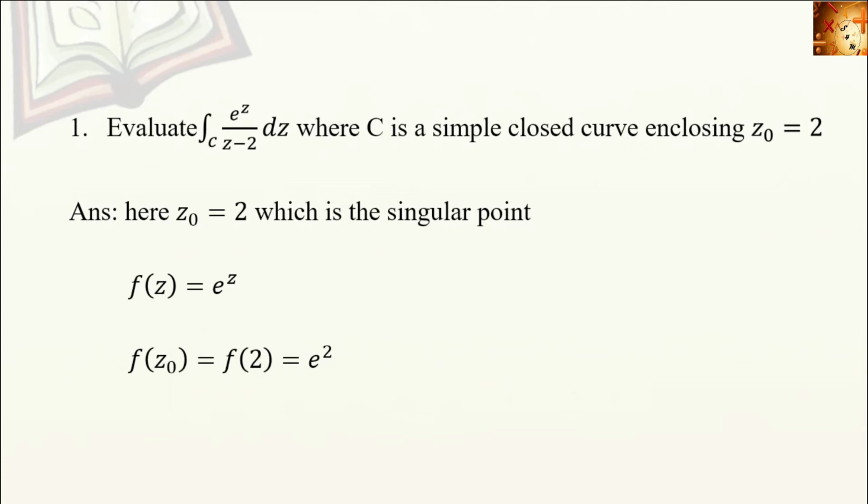So f of 2 is equal to e raised to 2. Next, applying in the equation, the integral over C e raised to z by z minus 2 dz is equal to 2 pi i into f of 2, that is 2 pi i into e squared, which is the answer.